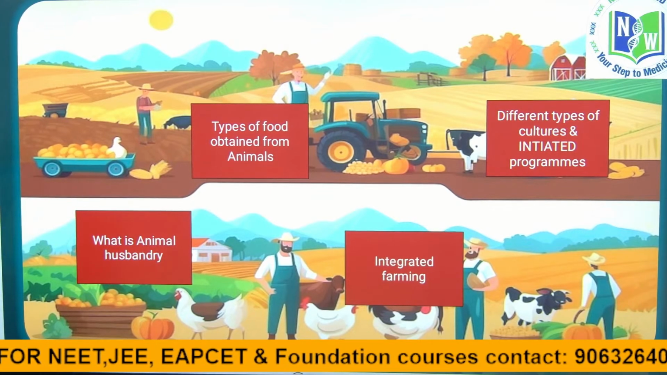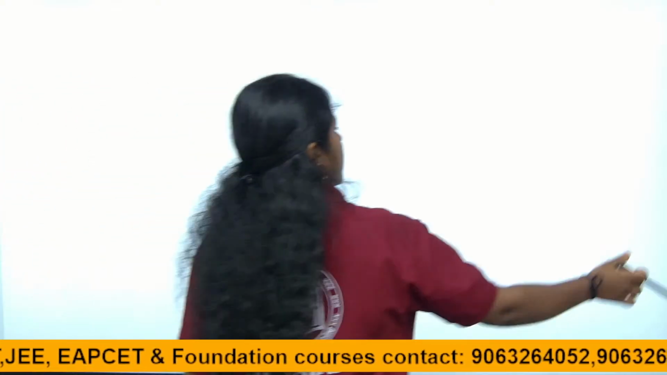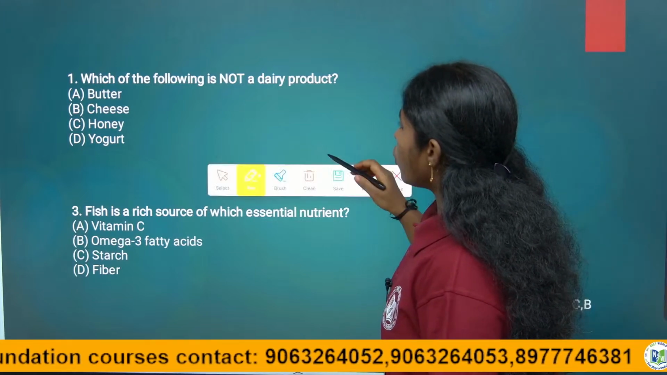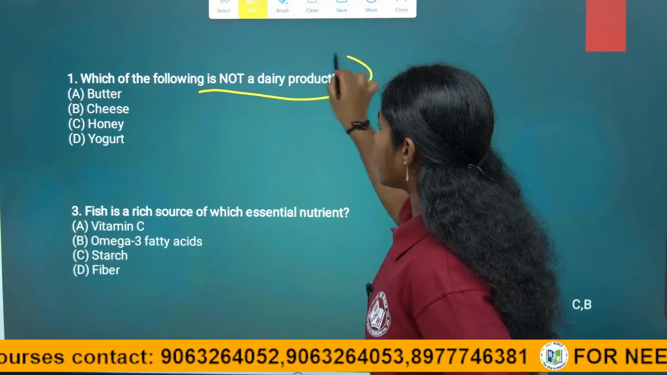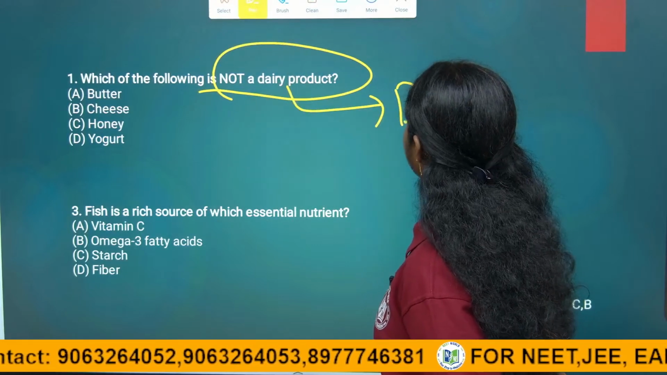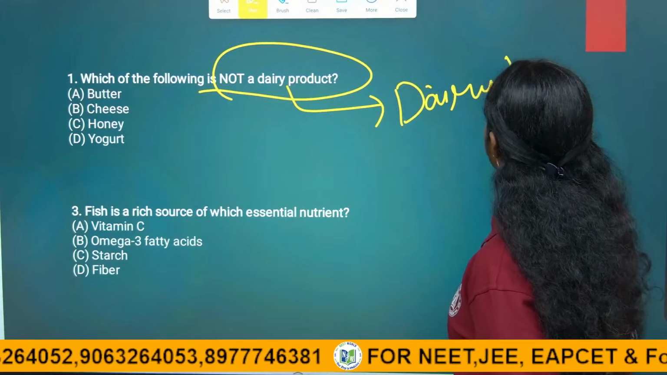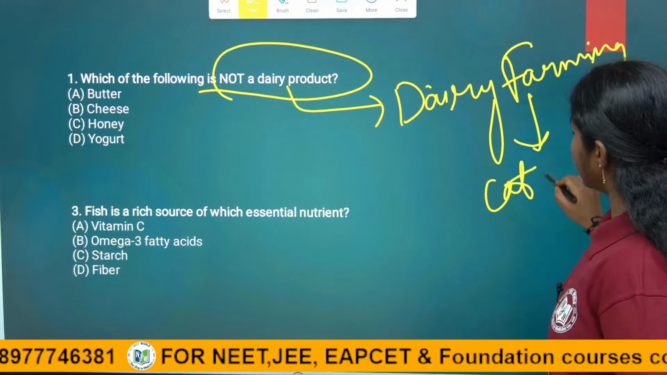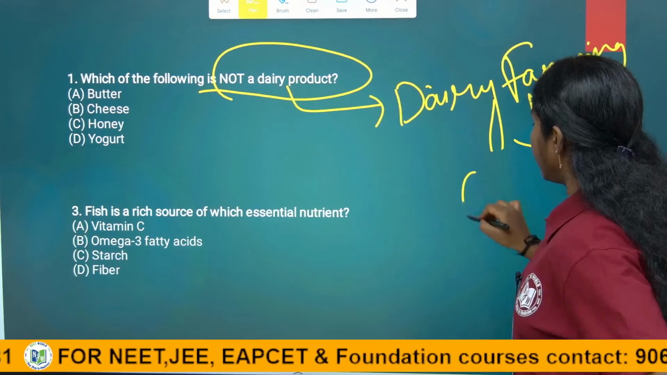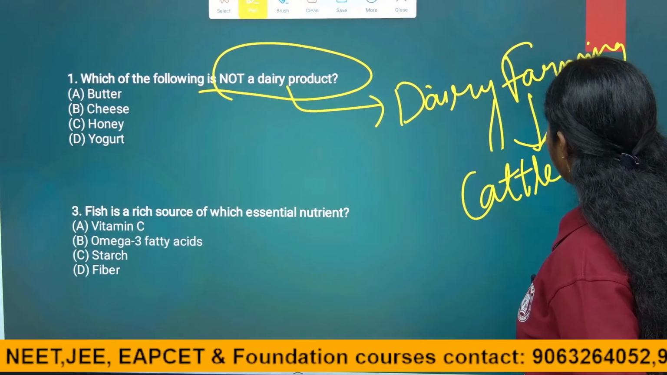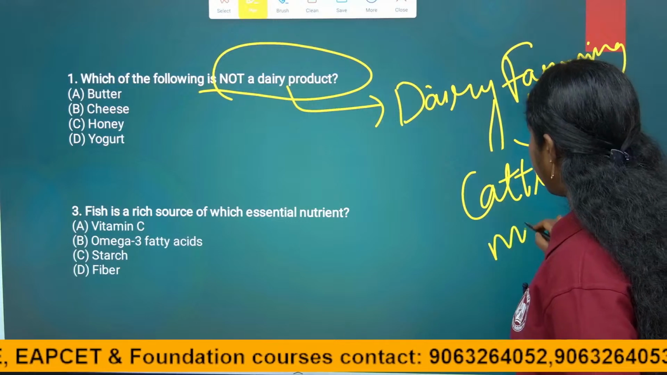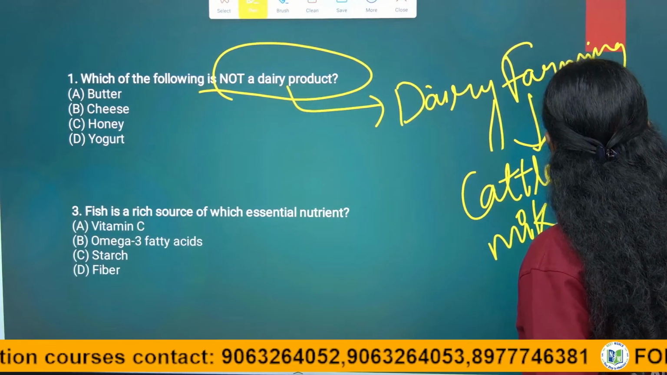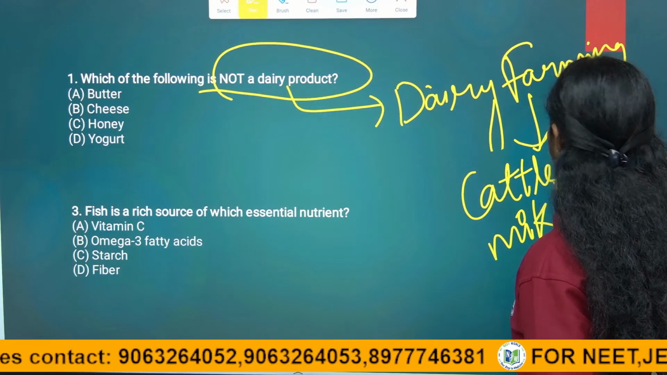So, I think you can answer these questions. 1 minute. So, see, which of the following is not a dairy product? Dairy farming we call cattle rearing. We rear cattle mainly for milk, and the waste of the cattle is used as manure for the agriculture field.